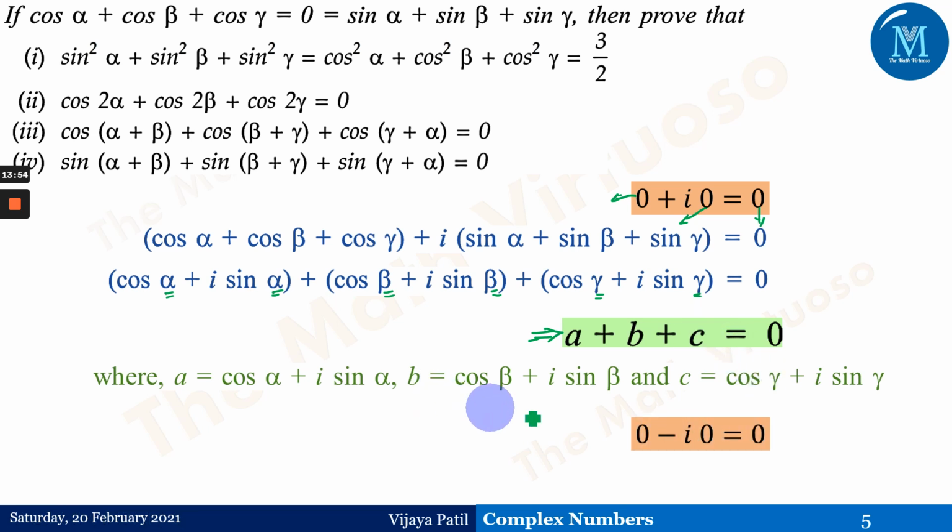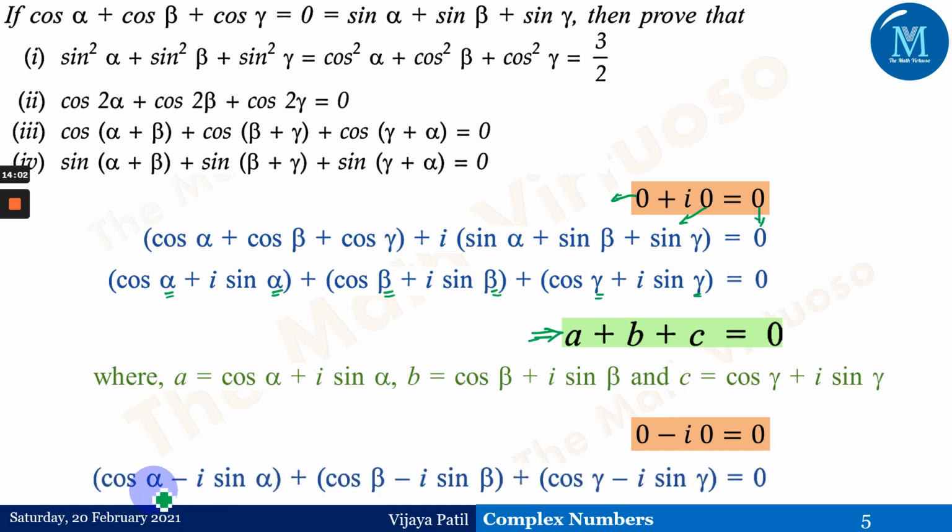Now again, there is no harm in saying 0 minus i times 0 is equal to 0. This 0 will be replaced as before. It is the same thing we did in this particular step, and we get it this way, because this is cos of alpha minus i times the sine terms. If we collect the terms of alpha, beta and gamma, we get cos of alpha minus i times sine alpha, cos of beta minus i times sine of beta, and so on.